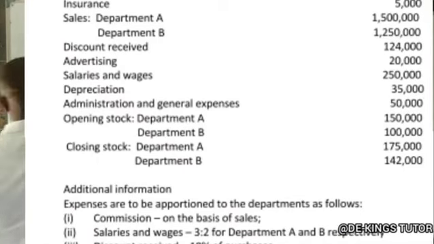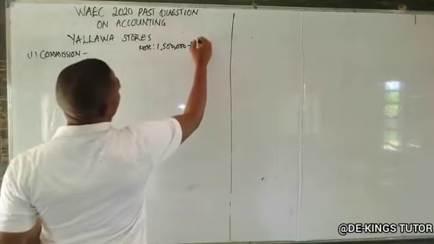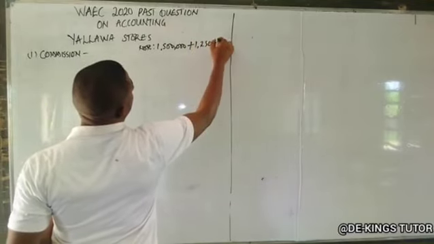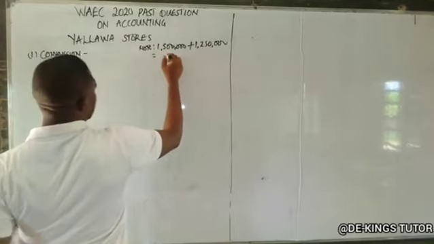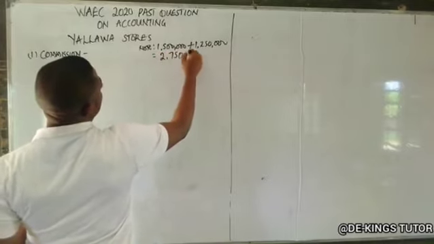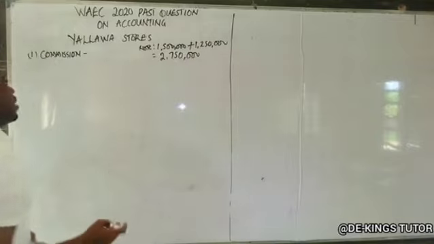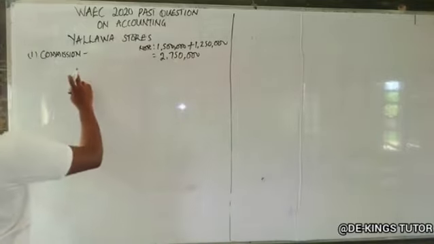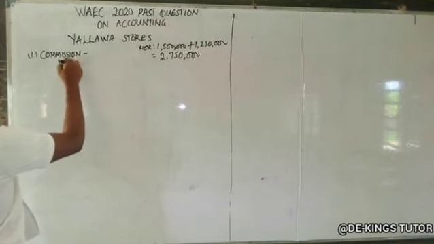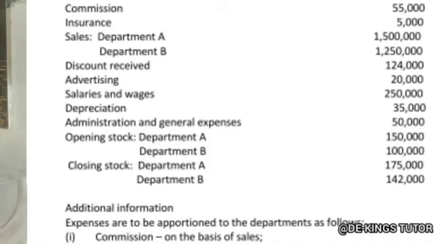So if you add them together, you will have 2,750,000. That's the total amount. Okay, so our commission based on sales for department A. Our commission, the amount for expenses there is 55,000.